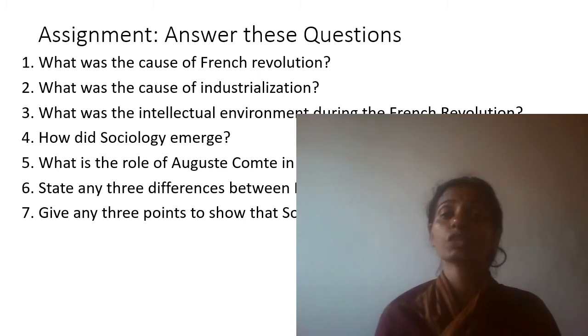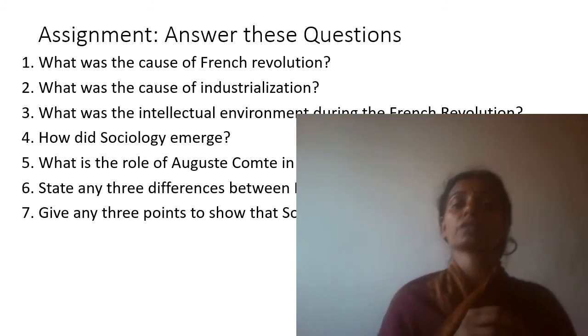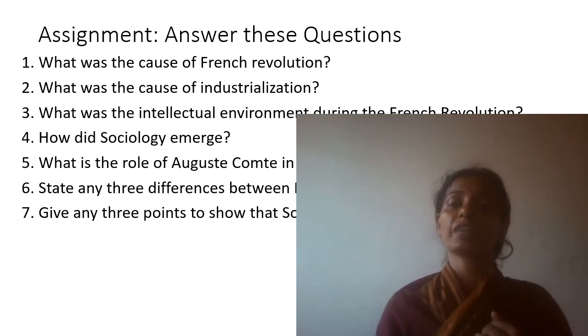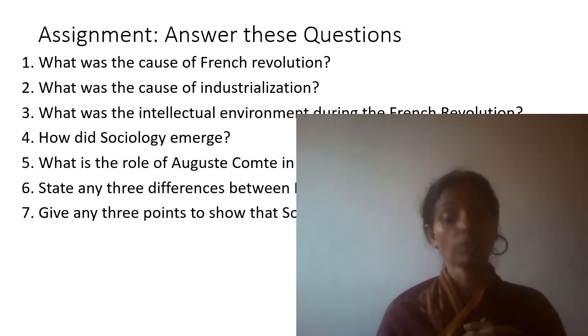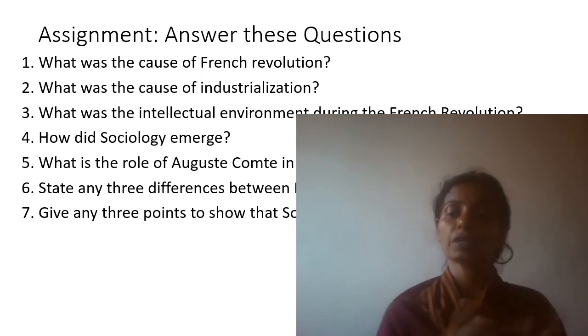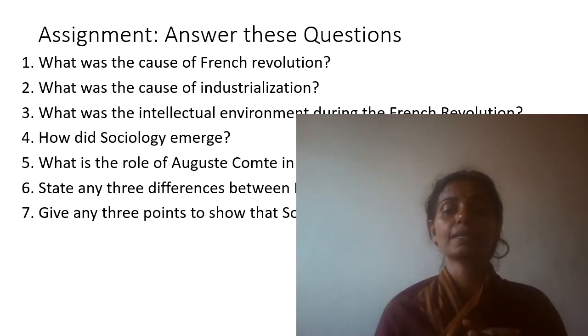What was the intellectual environment during the French Revolution? Here you have to tell that people were talking about freedom, liberty, and individual rights. There were many new philosophers who were talking about brotherhood, individual rights, liberty, sovereignty. All this put a question mark on religious beliefs, and people questioned the religious authorities, or the authority of the church, in their lives.